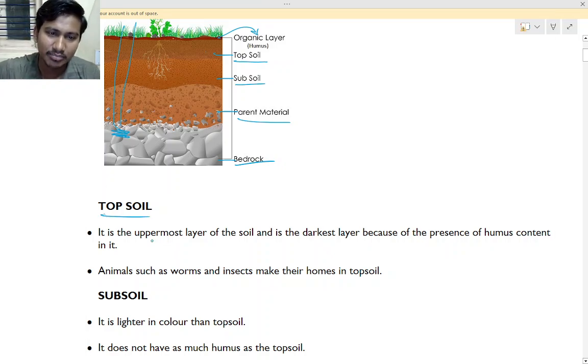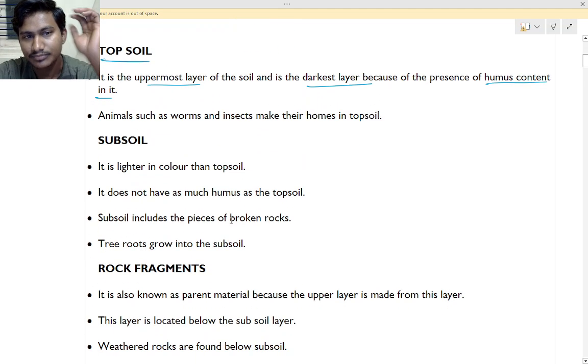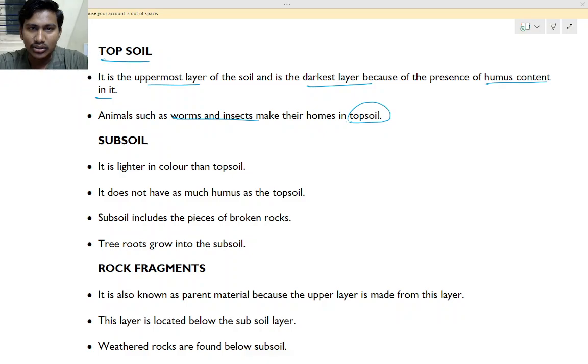Okay, so here topsoil. Topsoil is the uppermost layer of the soil, and it is the dark layer because of the presence of humus content in it. So there are different soils, but it is generally dark in color, right? Animals such as worms and insects make their homes in topsoil. Okay, so many different organisms you may have seen in topsoil.